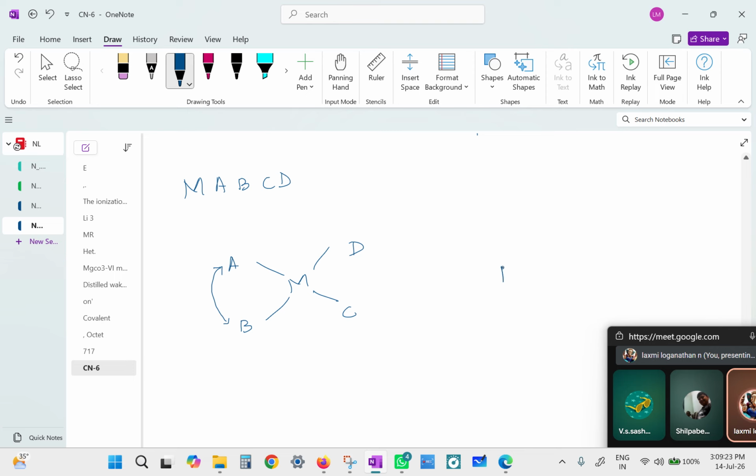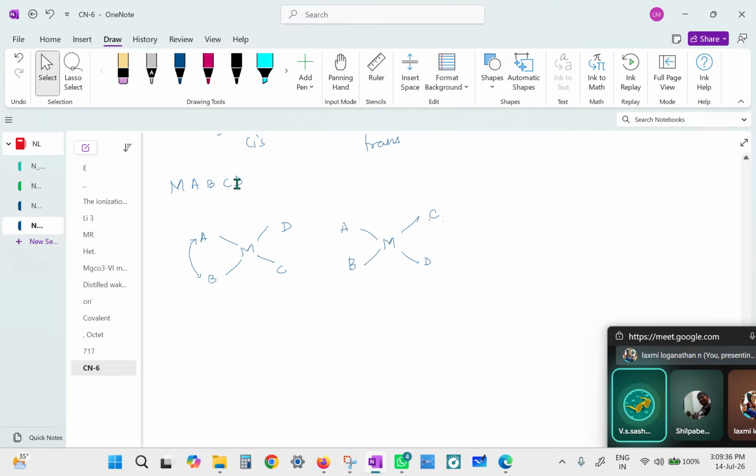Same with C and D. Can we draw one more where A and B are close, but the C and D have exchanged their position? Think about this. Is it different or same case? No, it's identical. No, it is not. See, A and B are close, and A and D, and A and C are close.